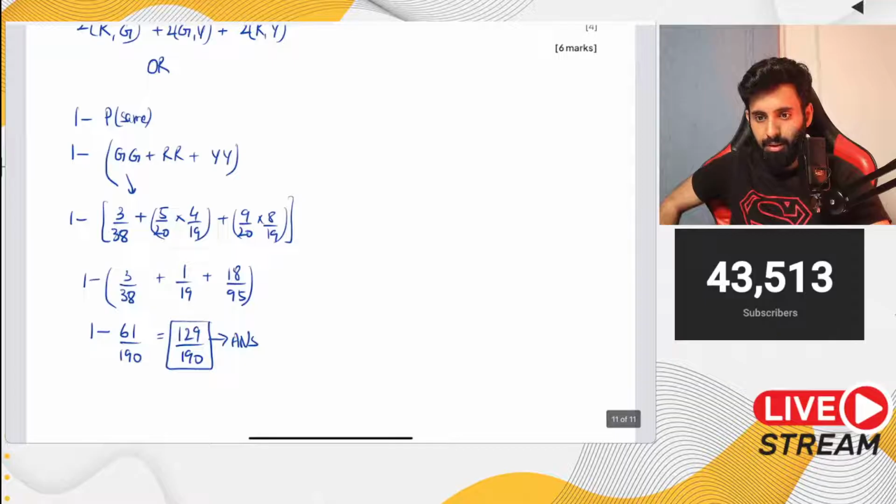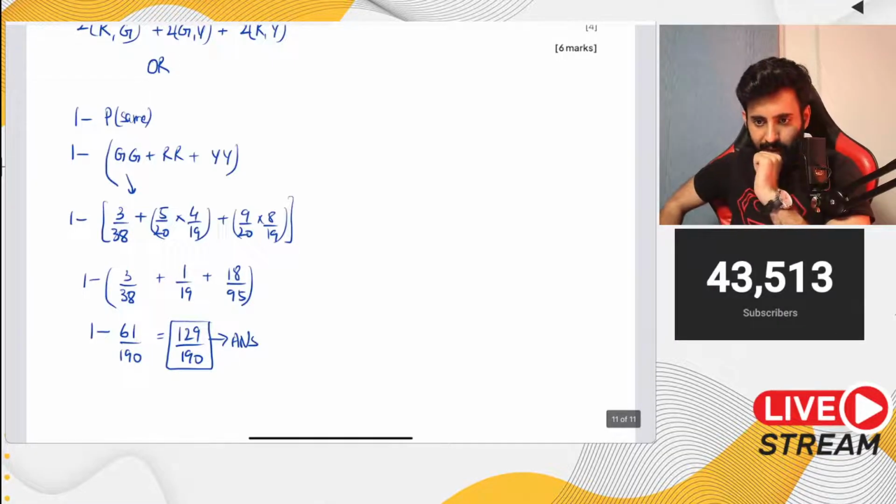Can you make a video practicing AddMath integration past papers? Yes, AddMath students, don't worry about it. I have you covered, don't worry. As soon as I'm done with IGCSE and AS, then we'll start AddMaths as well. Okay, we have plenty of time for AddMaths, don't worry. What else do you need desperately?